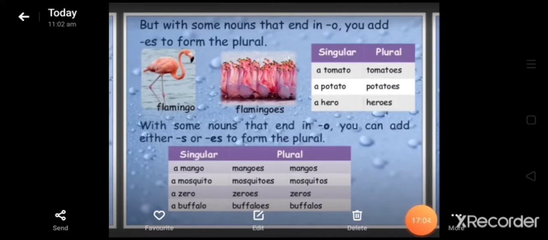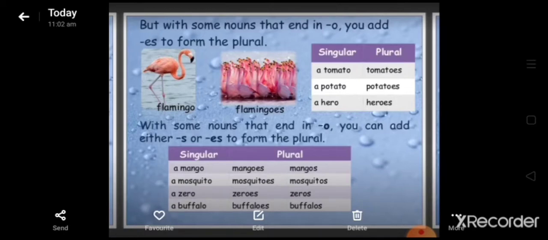In this slide you can see most nouns ending in O form their plurals by adding ES to the singular. For example, potato becomes potatoes, tomato becomes tomatoes. But with some nouns that end in O, you add only S to form the plural. Here you can see flamingo, flamingos. Examples given here: a tomato, tomatoes; a potato, potatoes; a hero, heroes.